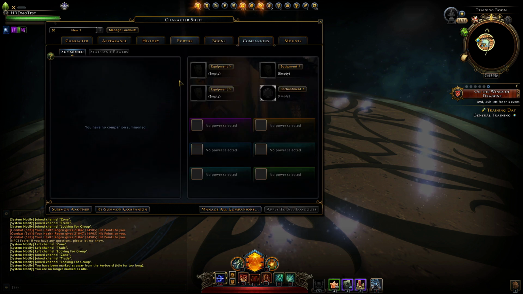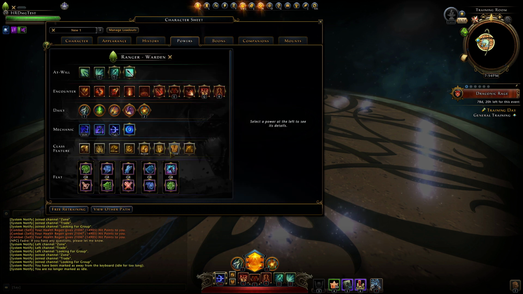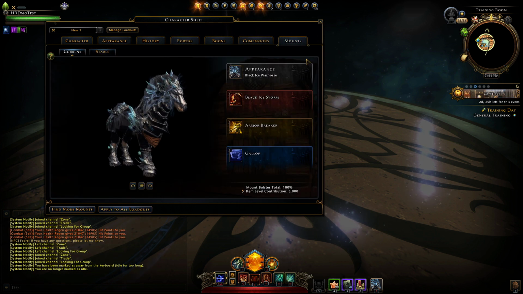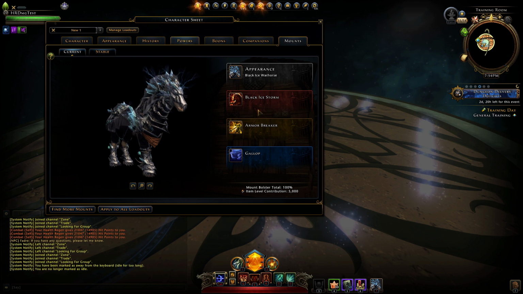Of course you can work upon this and add as much as you need every time. Make your scope of testing grow slowly, but start small. That's typically how I like to do my testing. I have no companions. And for my mounts, I just added a bit of item level basically. I'm not going to use this, but this is 3000 item level, and I added a couple of stats here.